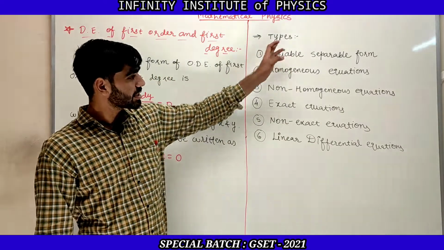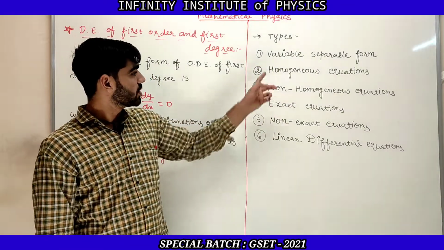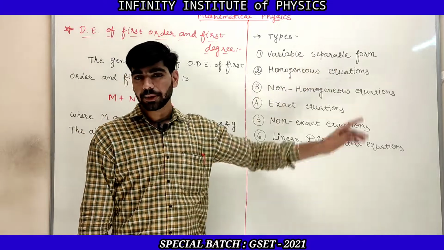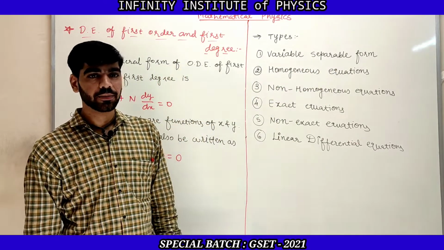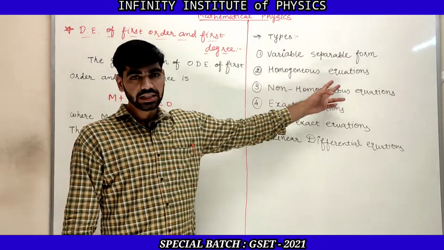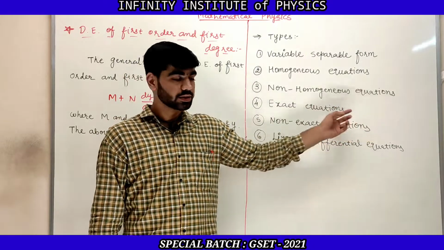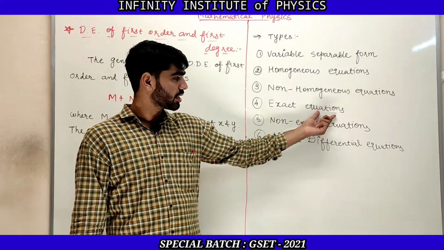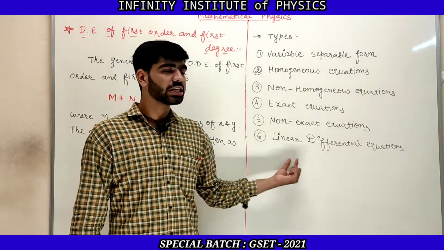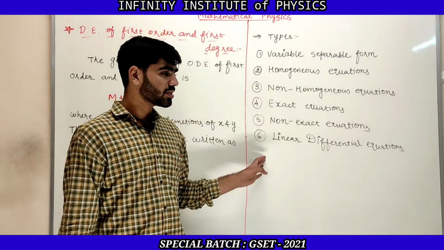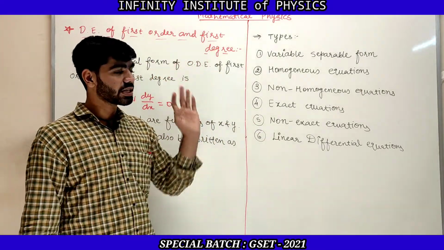So there are 6 types that we are going to study. The first is variable separable form, that means you can also say it as a variable separable differential equation, then homogeneous differential equation, then non-homogeneous differential equation, then exact differential equation, then non-exact differential equation, and the last one will be the linear differential equation. So these are the 6 types for which we can solve the first order first degree differential equation.